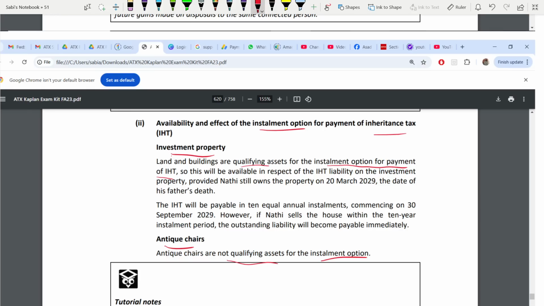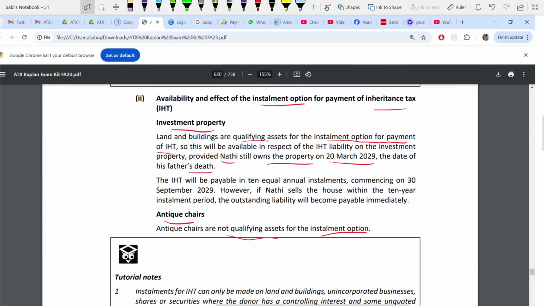Provided Nathi still owns that property on the date of his father's death. In how many installments will they pay? 10 equal annual installments. IHT will be paid. When will it start? 6 months from the date of death. You see, it is before September. So from 20th March, if you take April, May, June, July, August, September, the last month, 30th September 2029.